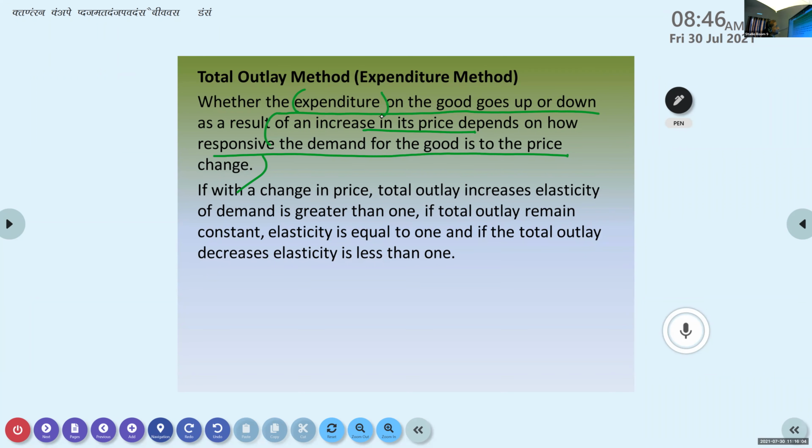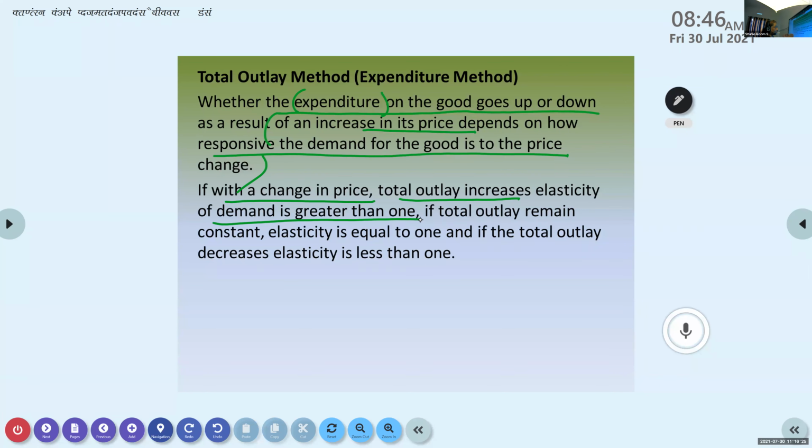It is somewhat related to the quantity demanded. With a change in price, if the total outlay increases, the elasticity of demand will be greater than 1.